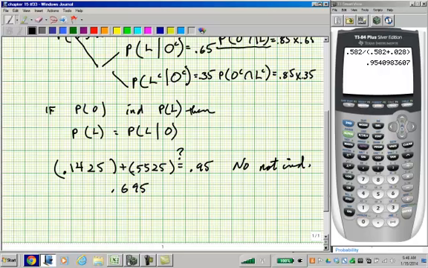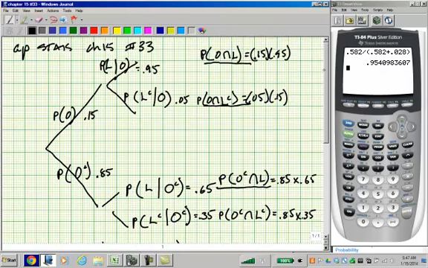And then B for 33 is, what's the probability that the luggage arrives in Denver with her? Okay. Well, we figured that out. We added these two probabilities together. These four probabilities all add up to 1.